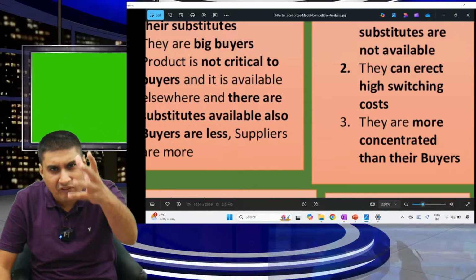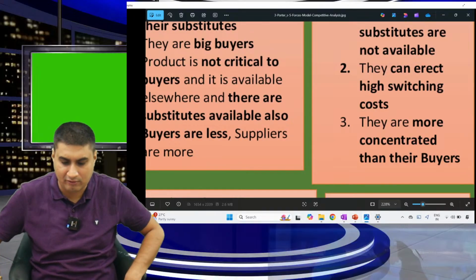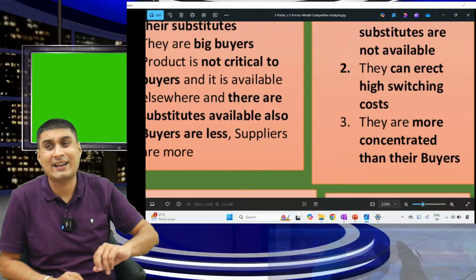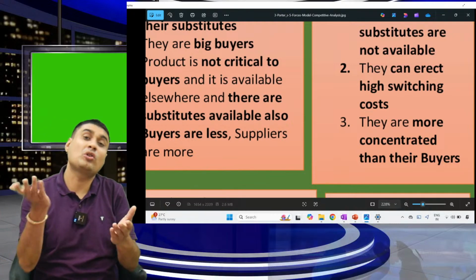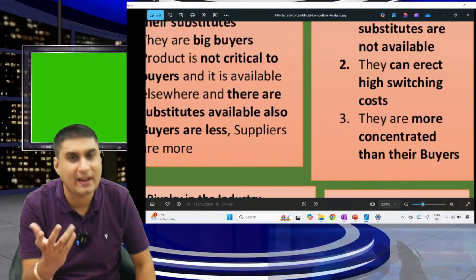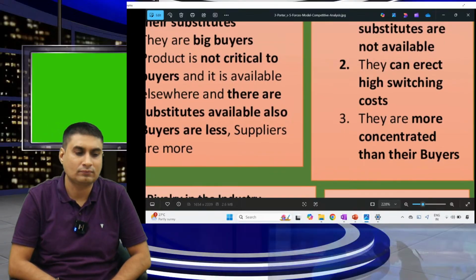A plane is not something small, it's of 1500 crore. You cannot buy it like a wafer, where one plane is given at a time. No. Usually interest is charged. Credit terms are there. And if you keep on changing supplier, who will give you credit terms? No one. So there's a high switching cost. Suppliers are less, not less, only 2.